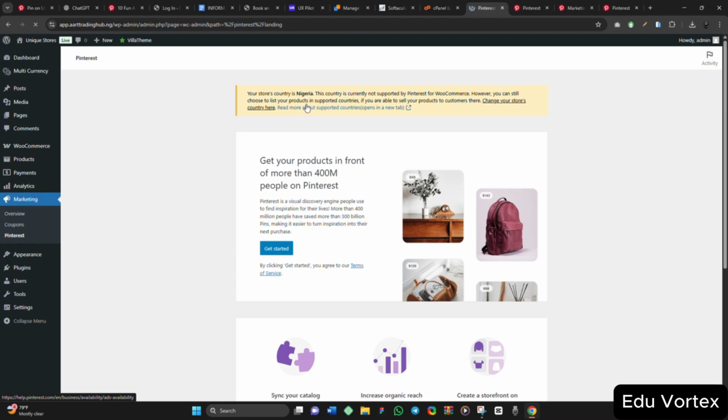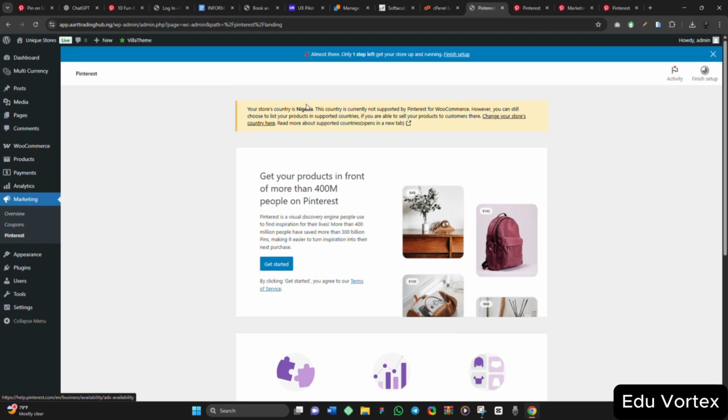Your store country is in Nigeria. The country is currently not supported by Pinterest for WooCommerce. However, you can still choose to list your product in a supported country, if you are able to sell your product to customers there. Change your store country here. Read more about supported countries. Okay, so one thing is presently Nigeria doesn't support Pinterest.